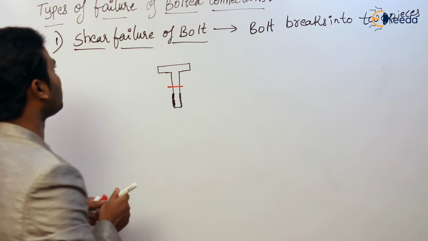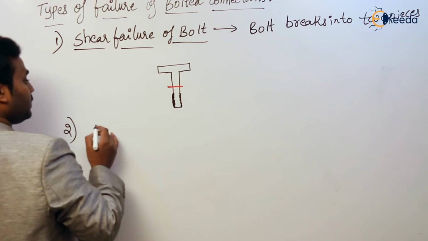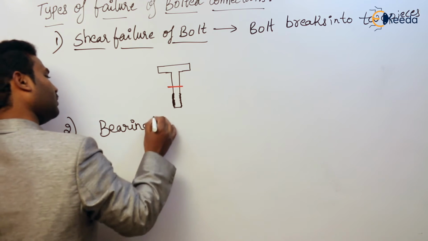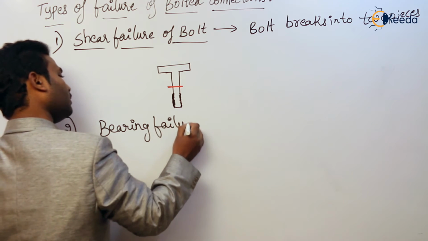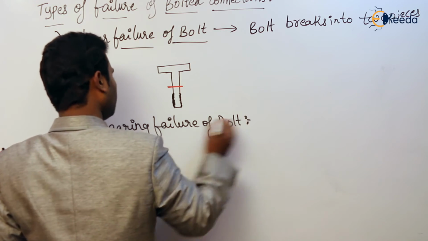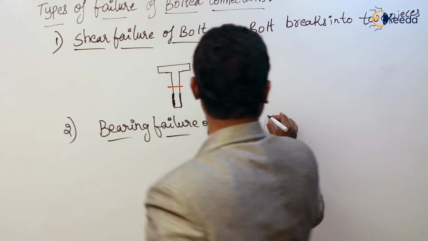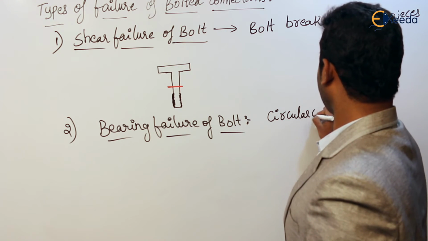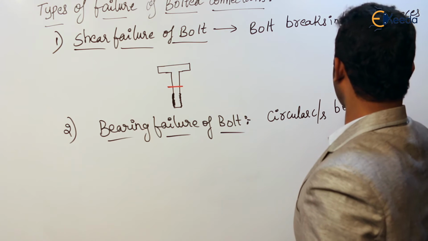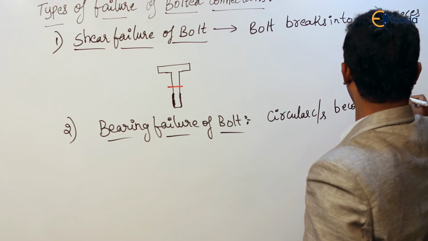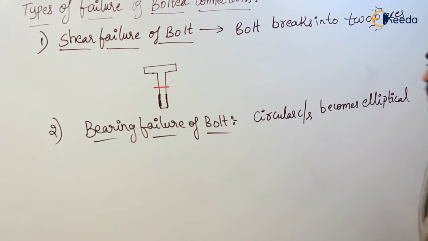Now coming to the bearing failure, how is it going to fail? So bearing failure of bolt. In bearing, how will it fail? The circular cross section becomes elliptical.